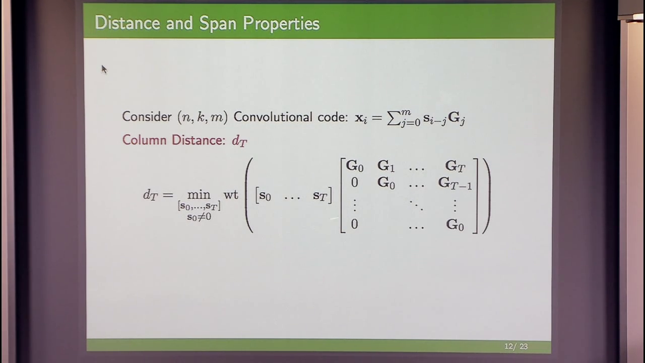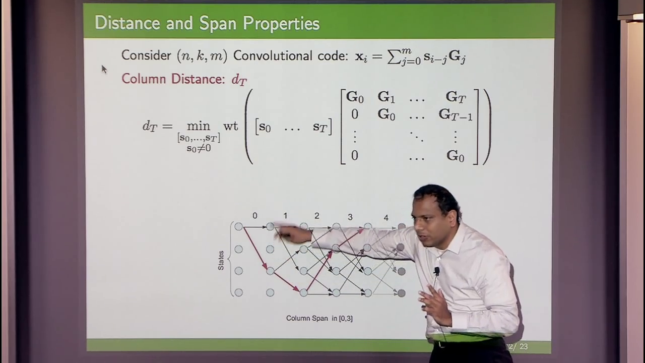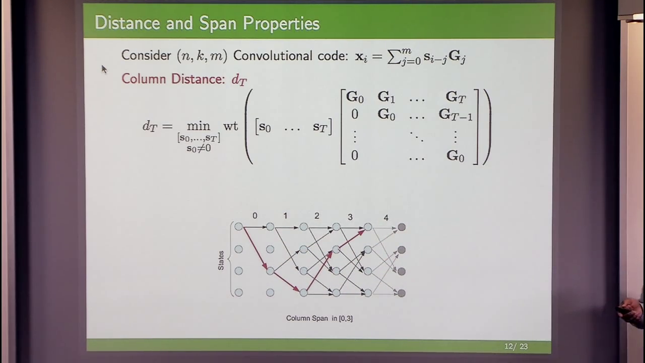And we look at all possible code words that are induced by all input sequences where S0 is non-zero. And then we find the code word with minimum Hamming weight in this set. What this is really doing is, if you go back to the trellis diagram, it is looking for all code words that diverge from the all zero state at time 0, then looking at the code words in the interval 0 to t, and finding the particular code word with minimum weight. That is the column distance of the code. The key is you have to allow for the first symbol to be non-zero for this definition to work.